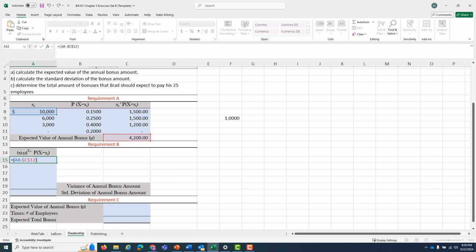We want to, as our formula says, square this. So to do that, I'm going to hit Shift and 6 to put the caret in, and then put a 2, so 2 to the second power. And then we're going to multiply that by the probability of that event happening, which is, in this case, 15%. And we come out with a huge variance of a little over $5 million.